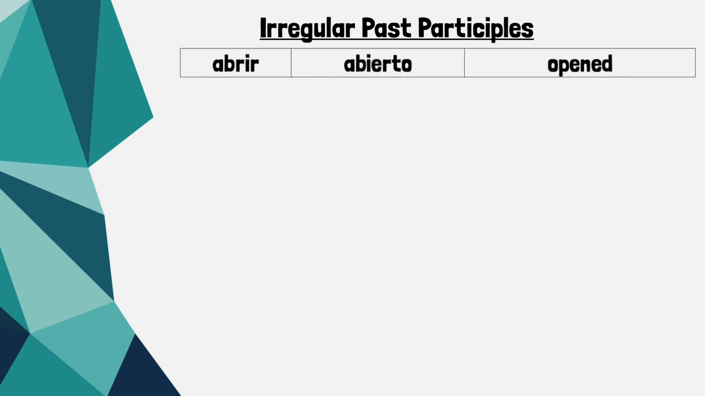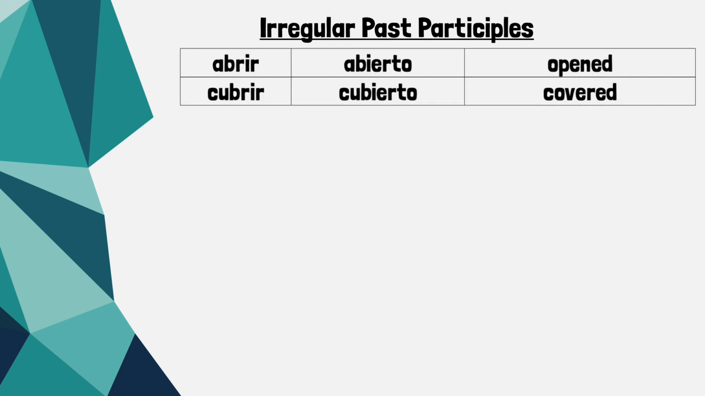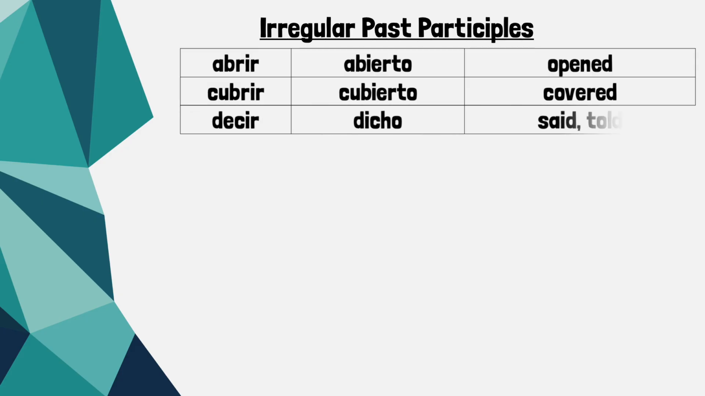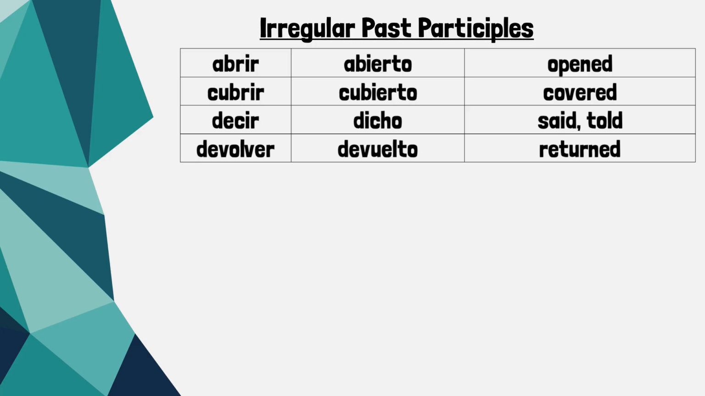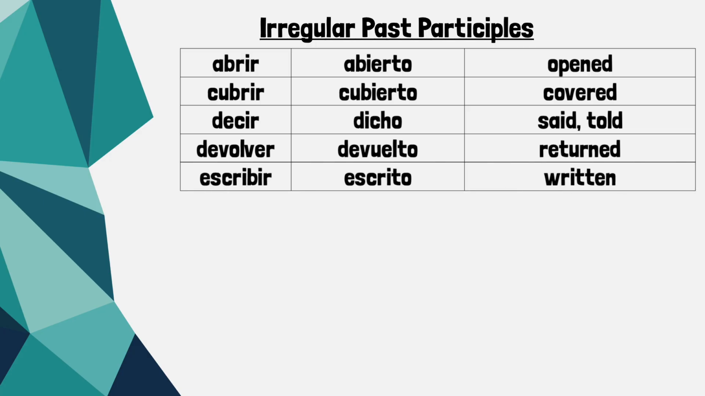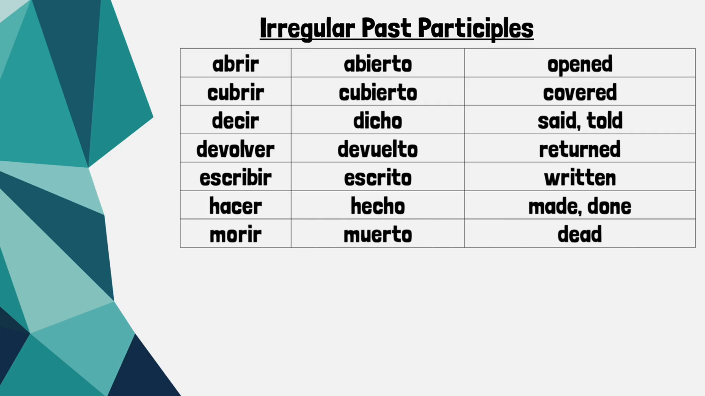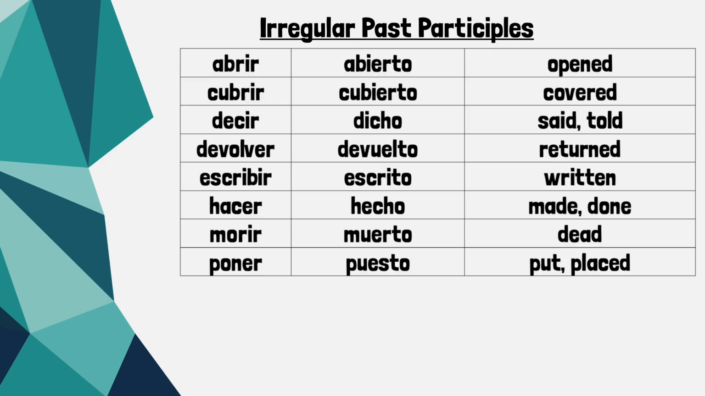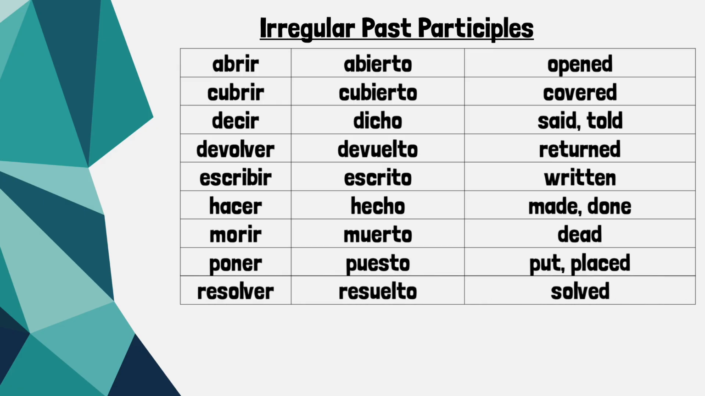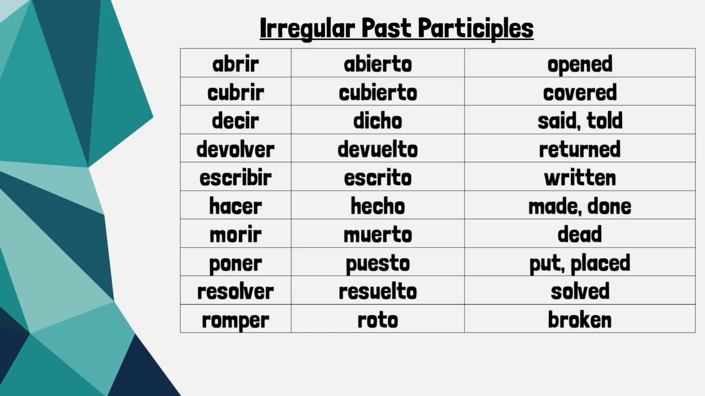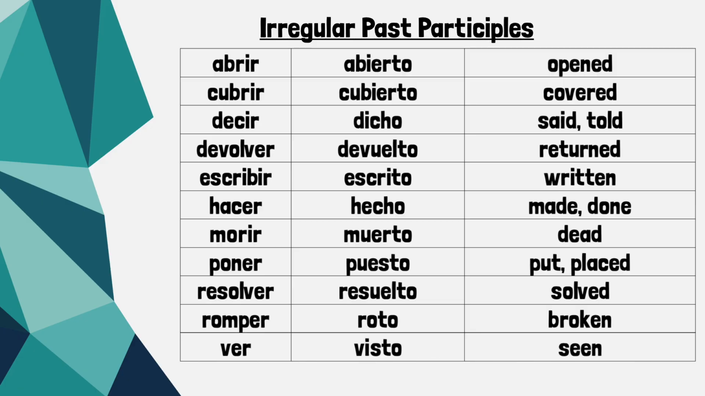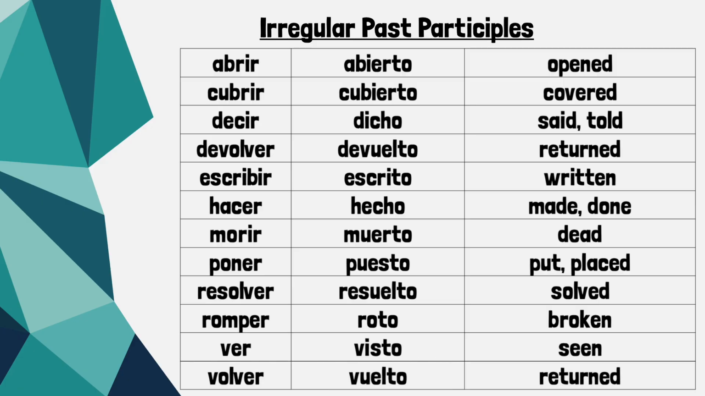Now there are, of course, some irregular past participles that you should be familiar with. Abrir becomes abierto. Cubrir becomes cubierto. Decir, dicho. Devolver, devuelto. Escribir, escrito. Hacer, hecho. Morir, muerto. Poner, puesto. Resolver, resuelto. Romper, roto. Ver, visto. And volver, vuelto.